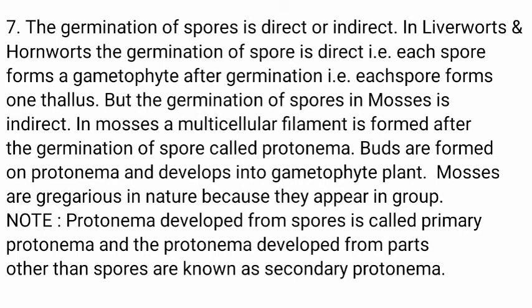But the germination of spores in mosses is indirect. In mosses, a multicellular filament called protonema is formed after the germination of spore. Buds are formed on the protonema and each bud develops into a gametophytic plant. Mosses are gregarious in nature because they appear in groups. Note: protonema developed from spores is called primary protonema, and the protonema developed from parts other than spores is known as secondary protonema.